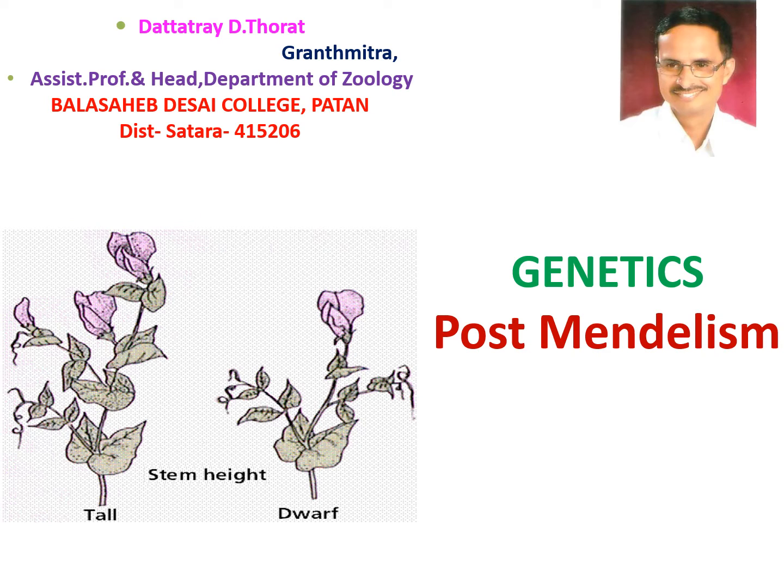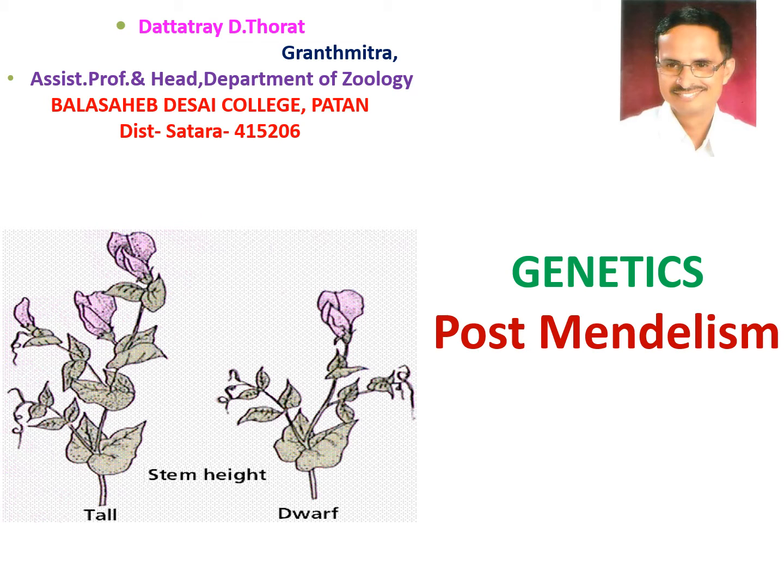Mendel did a number of experiments on pea plants by considering 7 pairs of contrasting characters, and he explained the law of dominance, which was complete.